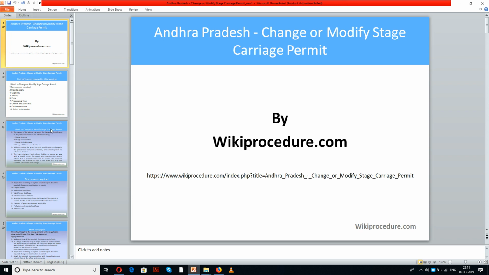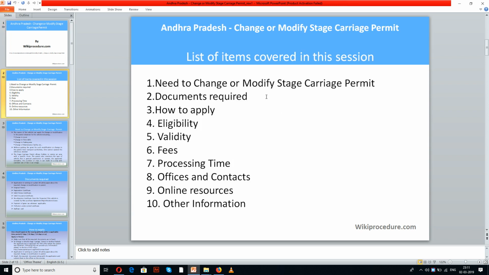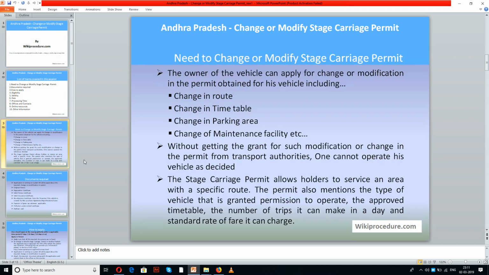The list of items covered in this session today includes the need to change or modify stage carriage permit, documents required, how to apply, eligibility, validity, fees, processing time, offices and contacts, online resources and other information.